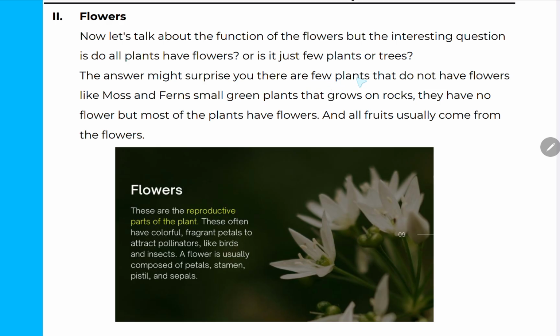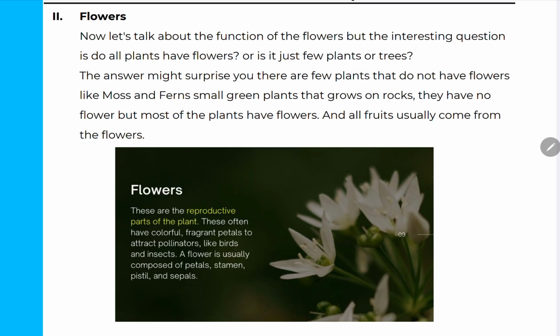There are a few plants that do not have flowers, like moss and ferns, small green plants that grow on rocks. They have no flowers, but most of the plants have flowers, and all fruits usually come from the flowers.